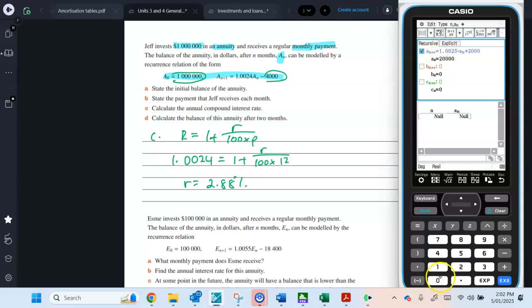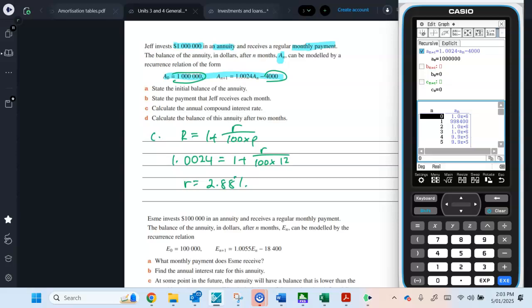I'm going to replace it with a 4. And it's minus 4,000. And the initial amount was 1 million. So 1, 2, 3, yeah, there we go. Just make sure we've got 6 zeros.